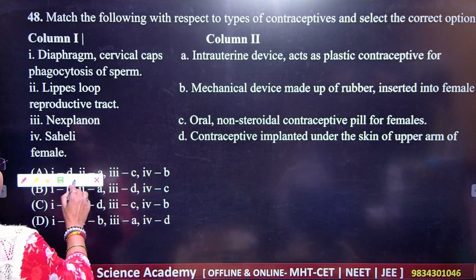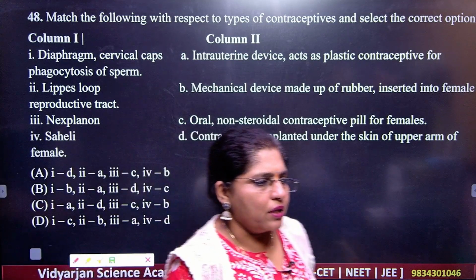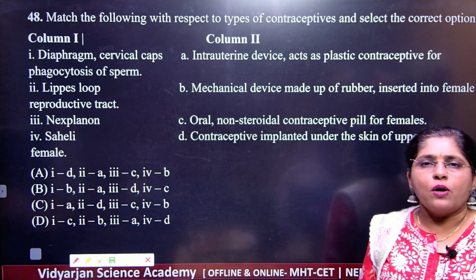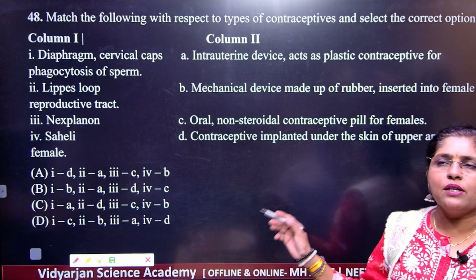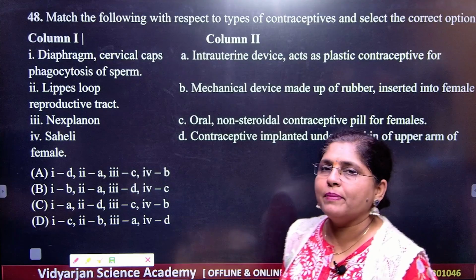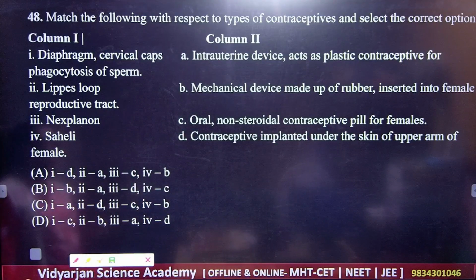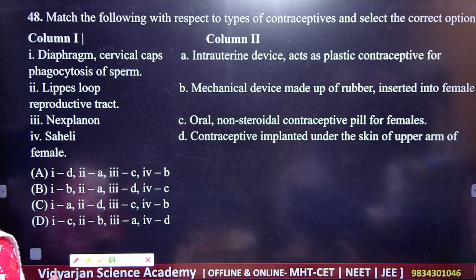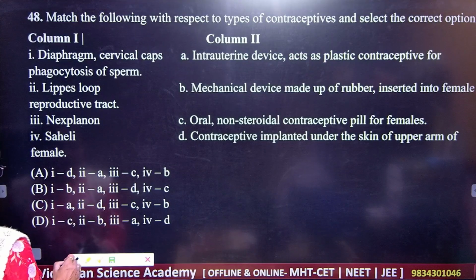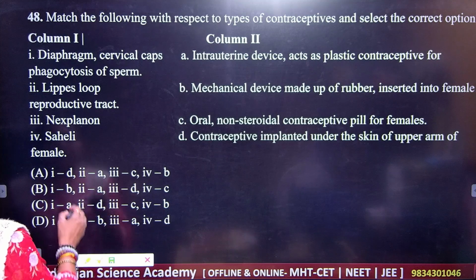Now see column 1 and column 2. Okay, read the statements carefully. What is given in the column 1? Contraceptive measures. What is given here in column 2? Their effect. Okay, what are the things which will be happening here during the use of this particular method? Okay, so what are the things here? Come on, tell me. So we have the very important, let us see what is the answer.